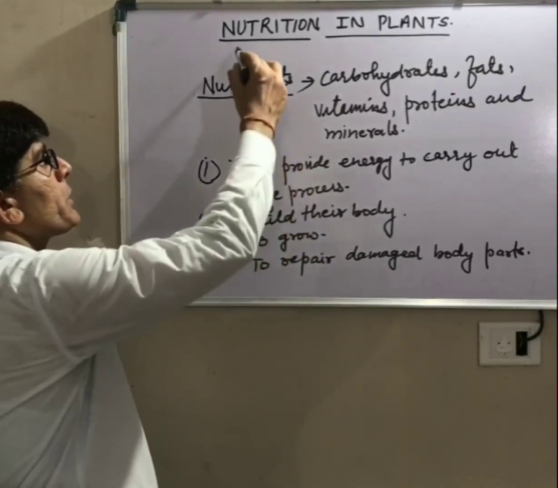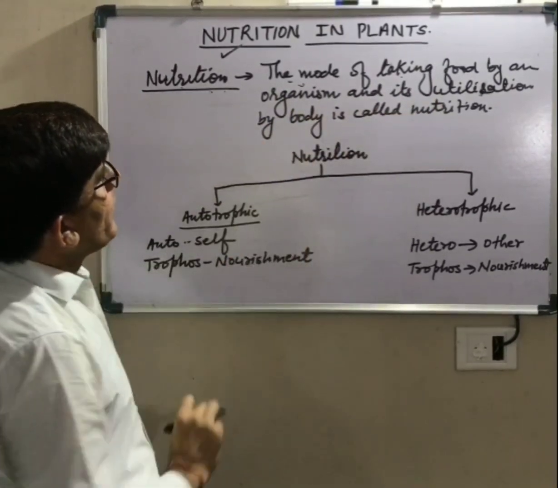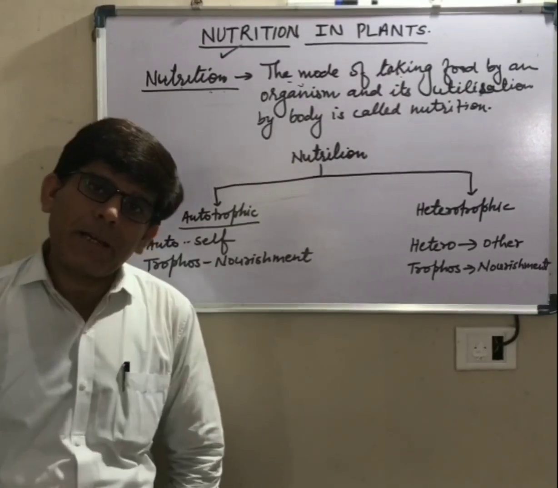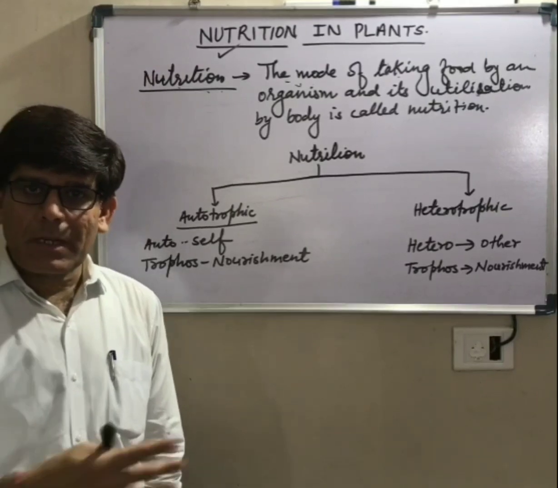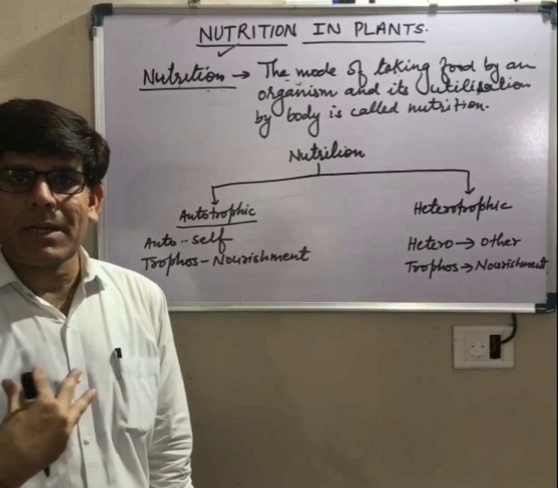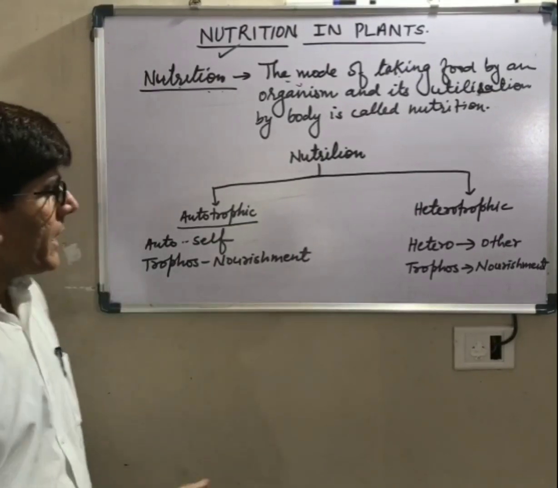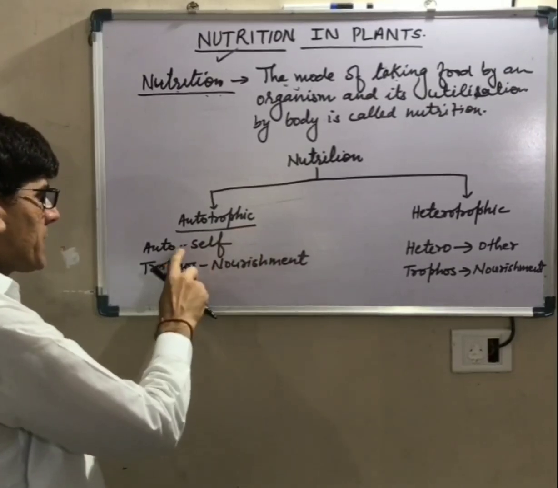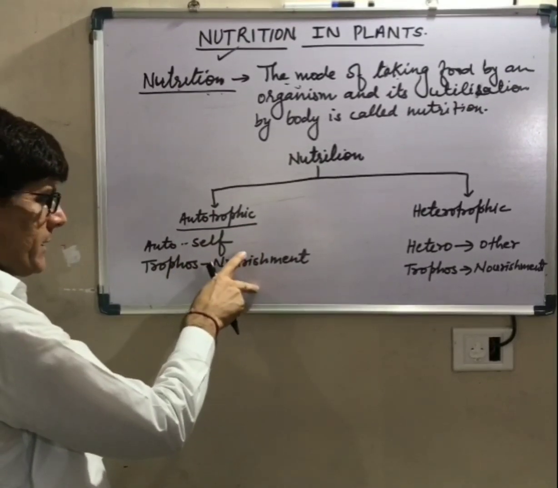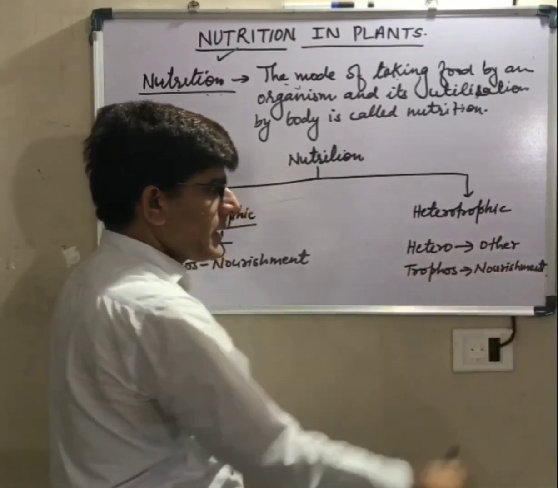Now, what is nutrition? So nutrition, the mode of taking food by an organism and its utilization by body is called nutrition. Means intake of food by the organism and how the food is utilized by the body of the organism, that whole process is known as nutrition. There are two different modes of nutrition. First one is autotrophic. Auto means self and trophos means nourishment. Second one, heterotrophic. Hetero means other, trophos means nourishment.